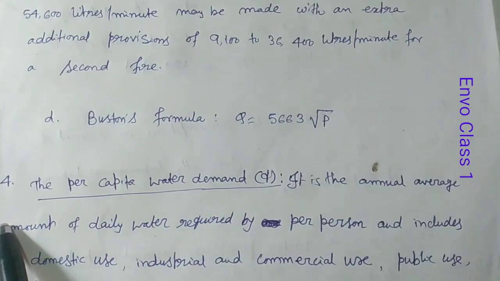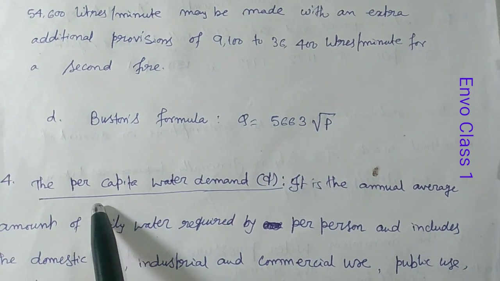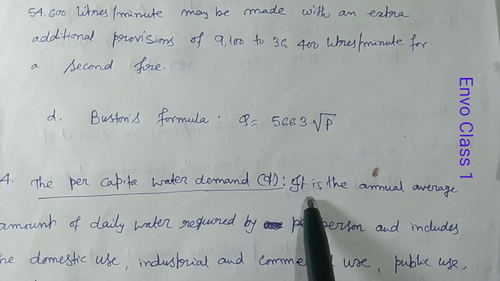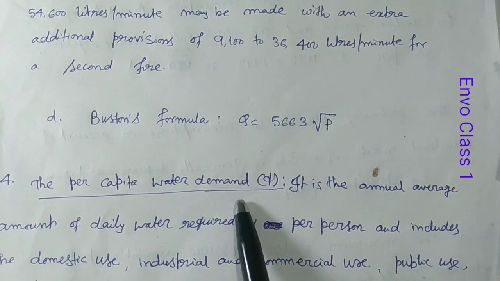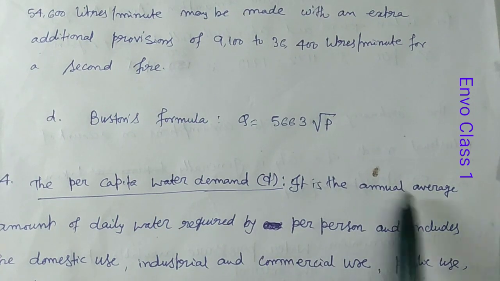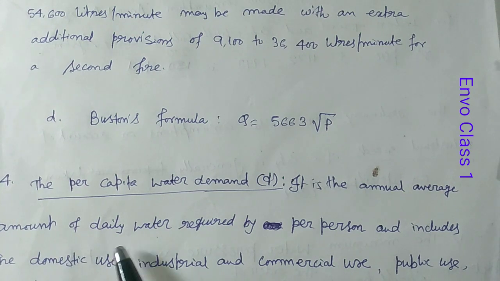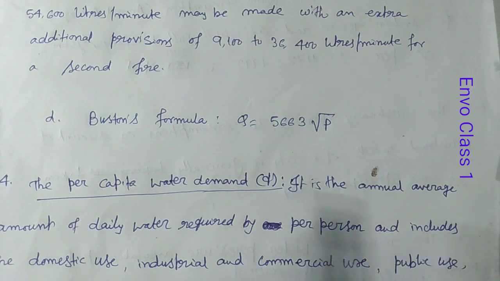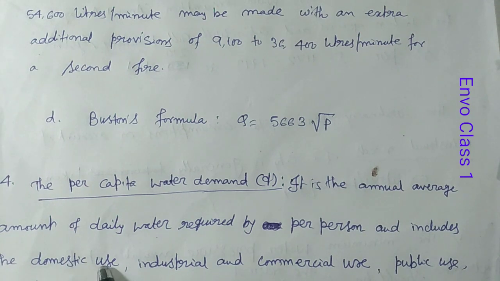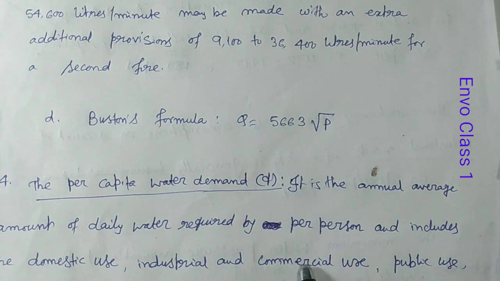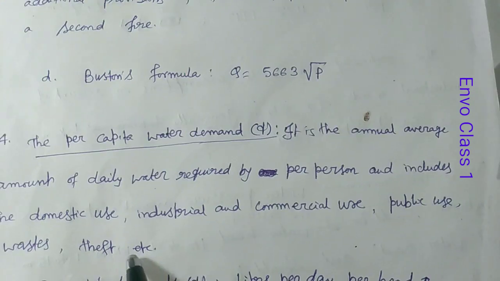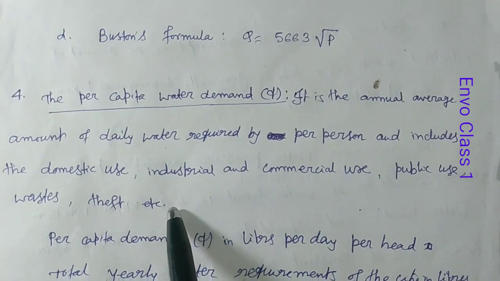Now, number 4, the definition of per capita water demand, that means small q. Okay. What is the definition? It is the annual average amount of daily water required by per person and includes the domestic use, industrial and commercial use, public use, waste and theft, etc.